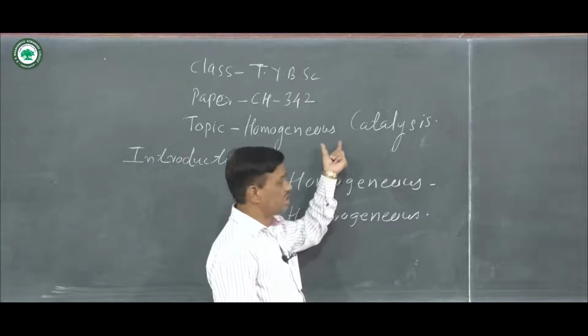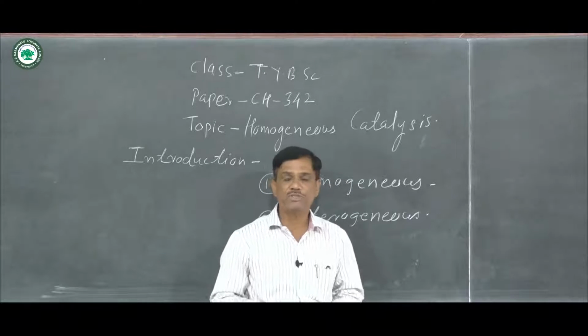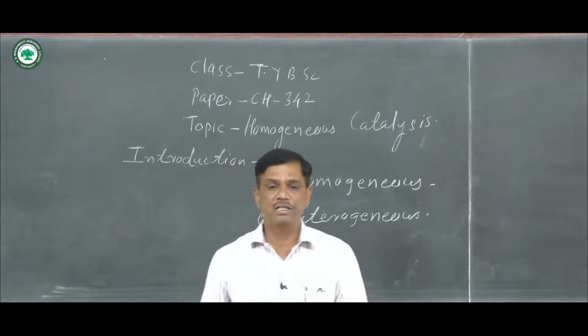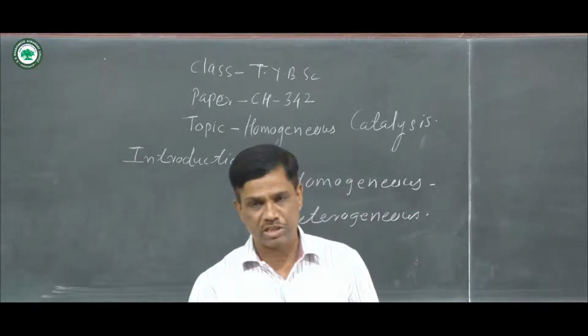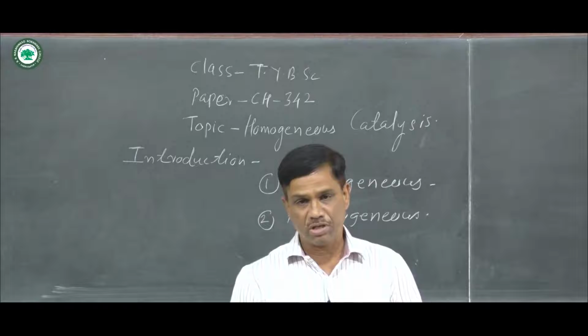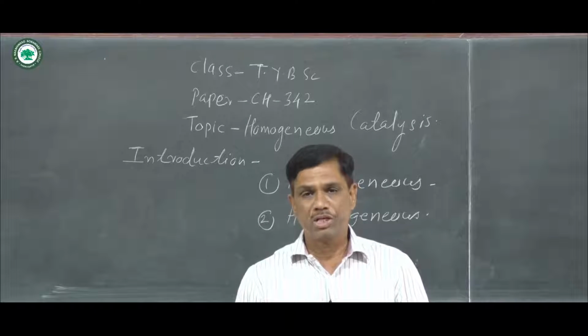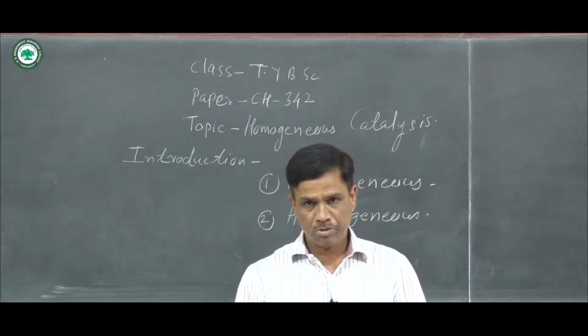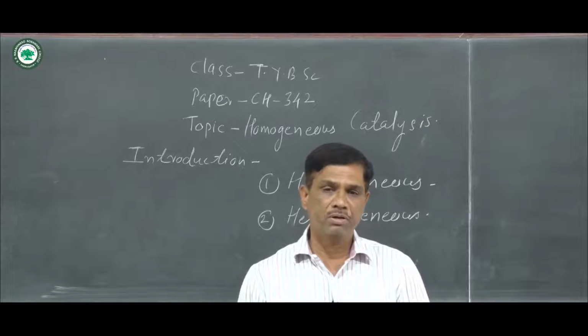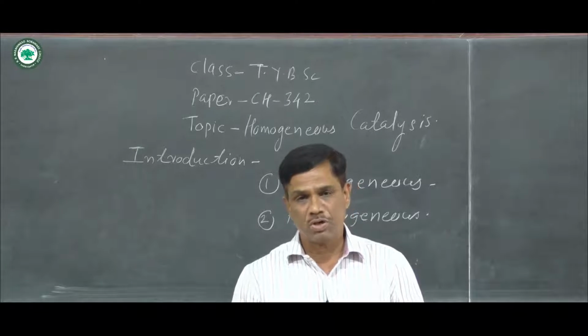In homogeneous catalysis, all the phases are the same, homogeneous in nature, and that's why they are known as homogeneous catalysts. Various catalysts are used: D block elements, meaning transition elements and their compounds, and organometallic compounds containing a carbon metal bond. They work as good catalysts for the synthesis of new products.